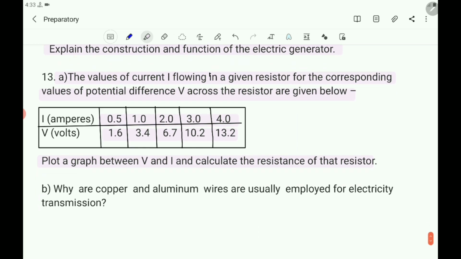Then B. 13th question is having two sub questions, A and B. B question is, why are copper and aluminum wires usually employed for electricity transmission? What is the question? Why are copper and aluminum wires usually employed for electricity transmission?